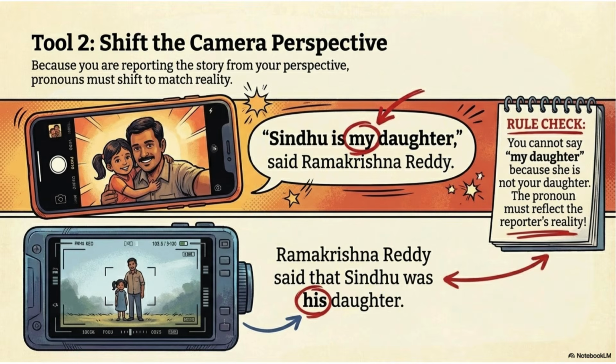Tool 2 is shift the camera perspective. Pronouns must match reality. Example: "Sindhu is my daughter," said Ramkrishna Reddy. We cannot say "my daughter," because it is not our daughter. So we change it: Ramkrishna Reddy said that Sindhu was his daughter. So remember, change pronouns according to the speaker.